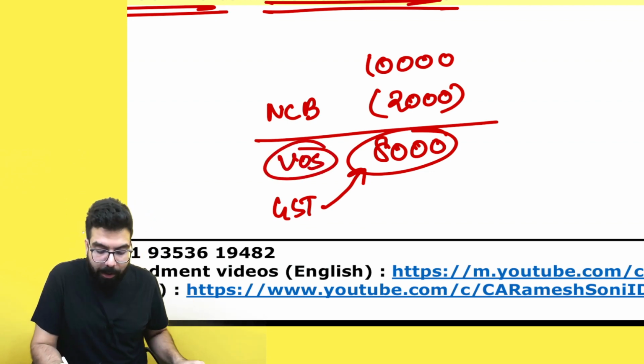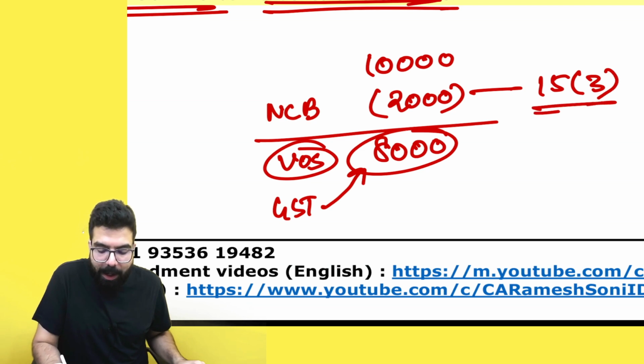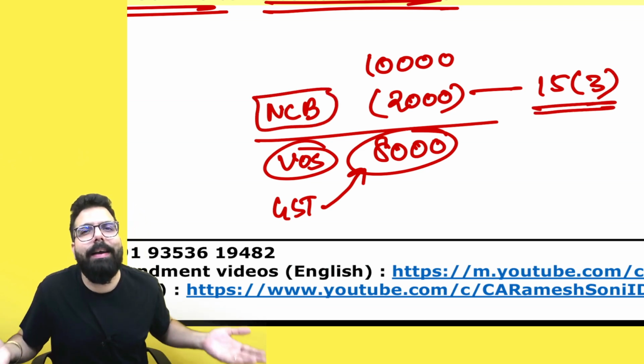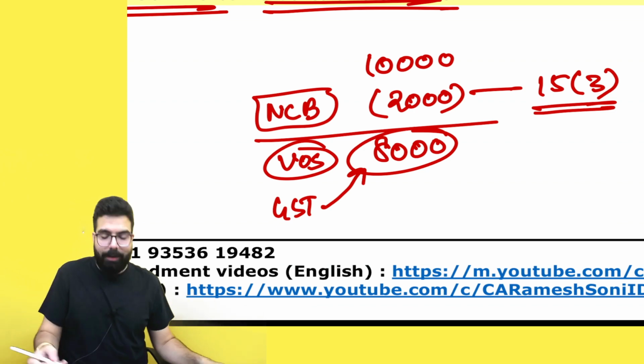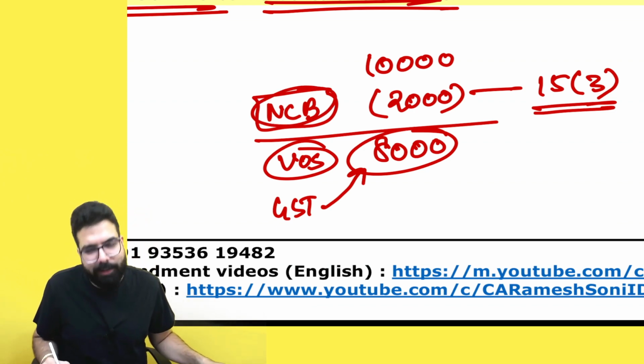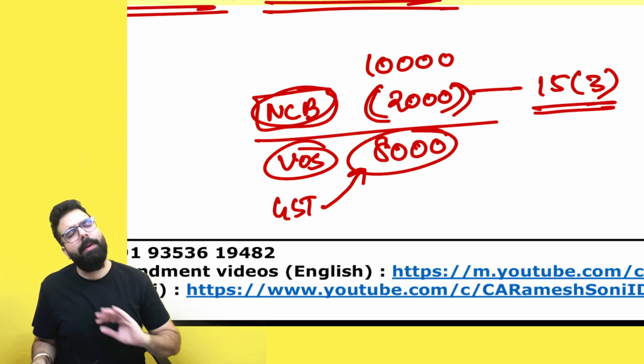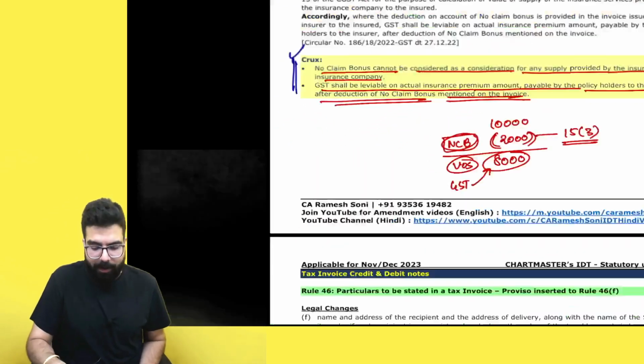That's all. Section 15(3) may: this amount, no claim bonus, any discount by whatever name given at the time of supply, and hence the no claim bonus is nothing other than a discount which will be deducted from the value of supply. That's all is the clarification given.